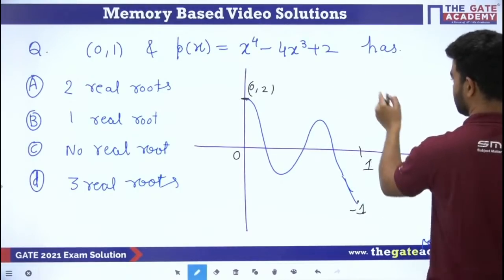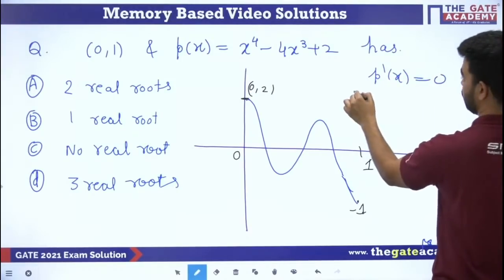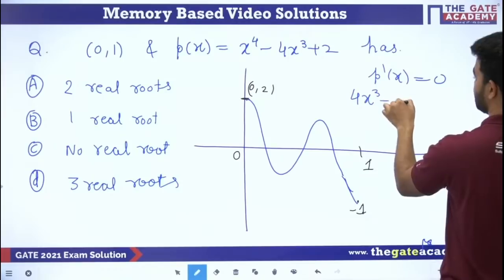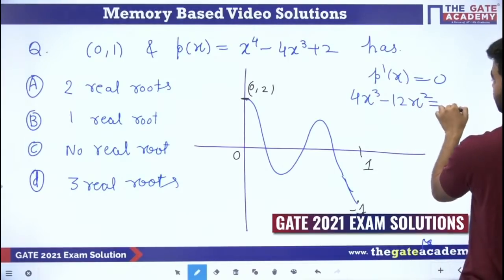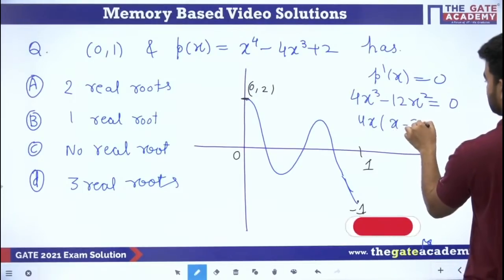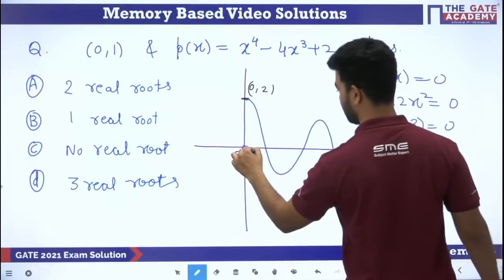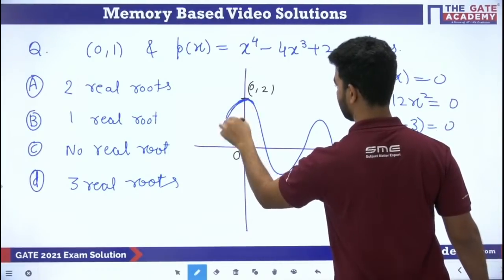How many stationary points are there? So what will you do? You will differentiate the function and keep it equal to 0. So what will you get? You will get 4x cube minus 12x square is equal to 0. So what are you going to get? 4x is taken common, so you will get x minus 3 is equal to 0. It means that x is equal to 0 is one stationary point. It means this might be the maxima or minima, we don't know.